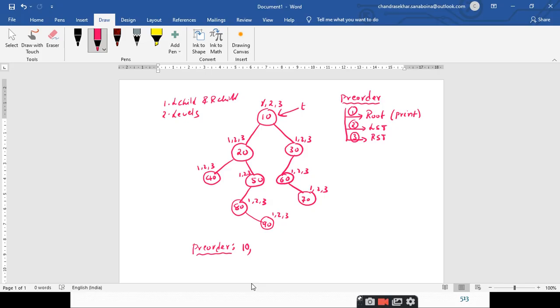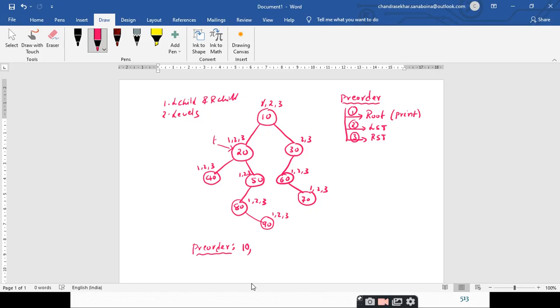So after visiting, what do you have to do? We are left with the second step. What is the second step here? Traversing the left subtree. Traversing means you have to change the pointer value. So after marking this pointer to point to its left subtree, the root of the left subtree.